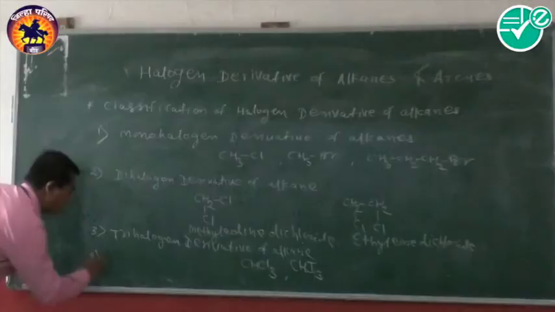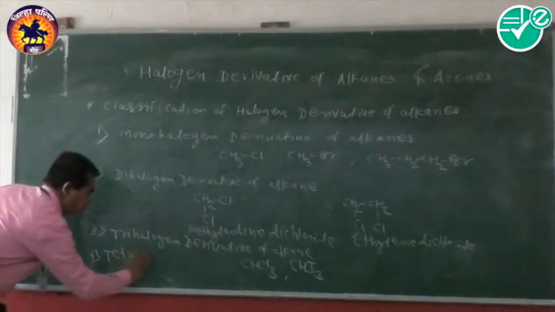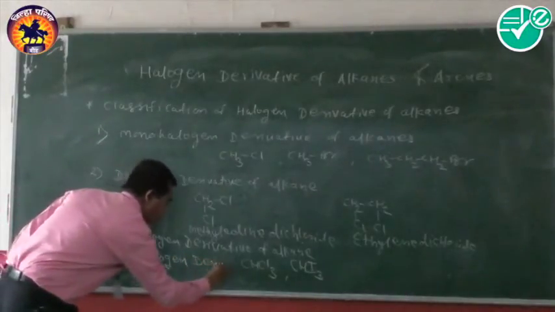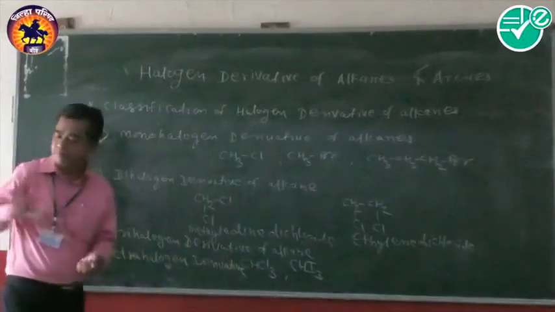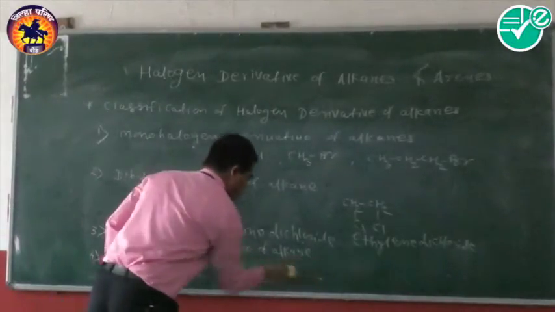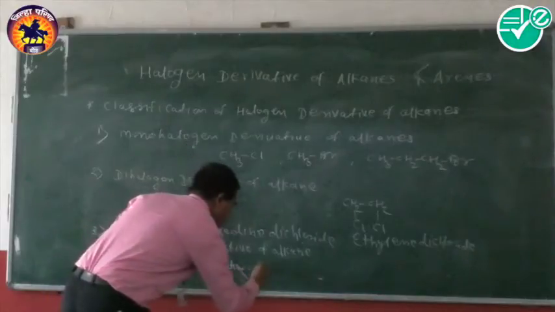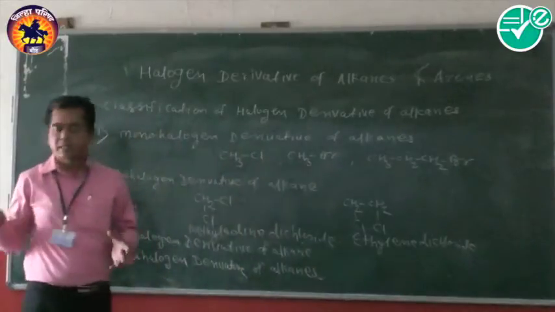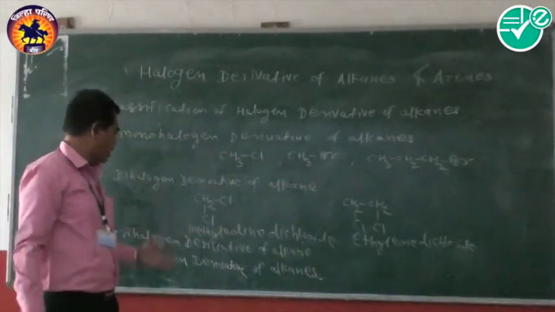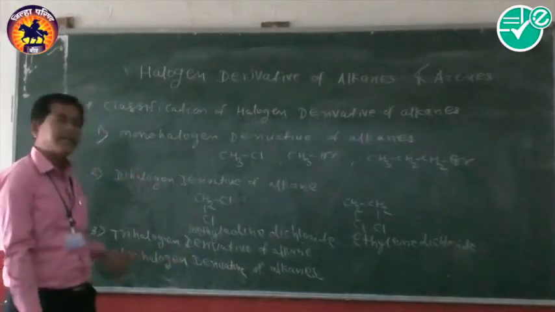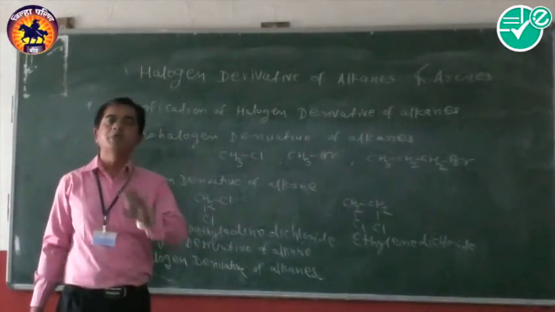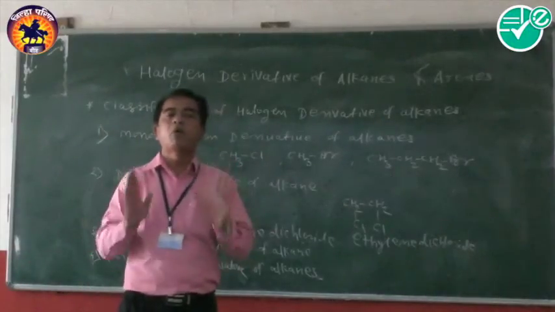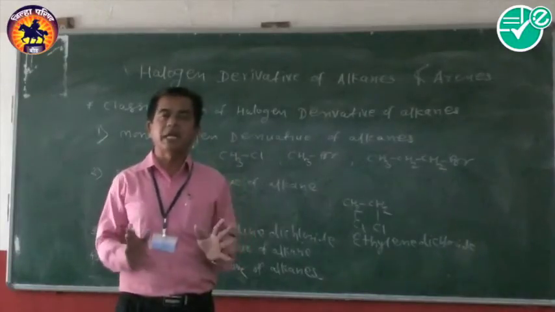And last is the tetrahalogen derivative of alkane. Now in this case, like mono, di, tri, tetra also, the meaning of tetra indicates four. Therefore, the compound formed by replacing four hydrogen atoms of an alkane by four halogen atoms is called a tetrahalogen derivative.